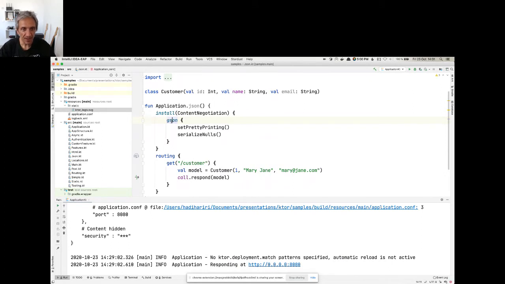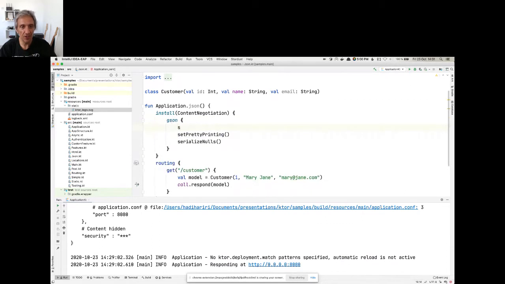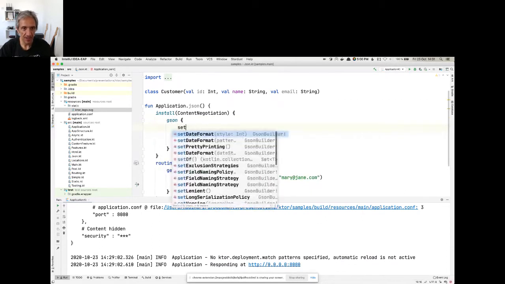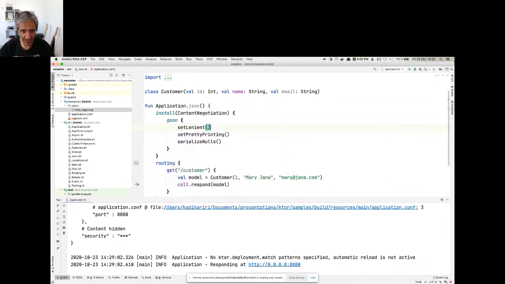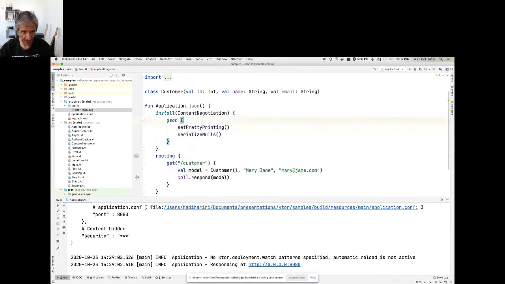But here we have JSON, and then JSON, of course, has its own configuration properties. And I can say, for example, set pretty printing, set date format, set lenient. All of these are strongly typed and depend on the actual serialization library that I'm using.